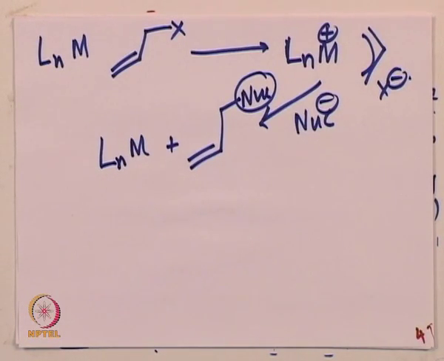Here, any nucleophile can attack on this organometallic intermediate, where we clearly see that the allyl halide, for example, is the starting material. On that, the intermediate involved is the pi allyl intermediate, where the pi allyl is now encouraged to be attacked by a nucleophile from outside, and overall an allylic nucleophilic product is getting generated.